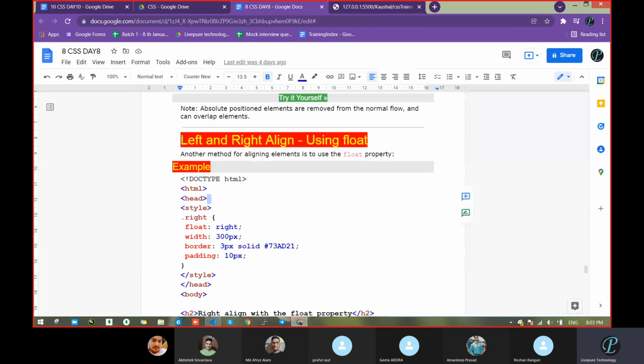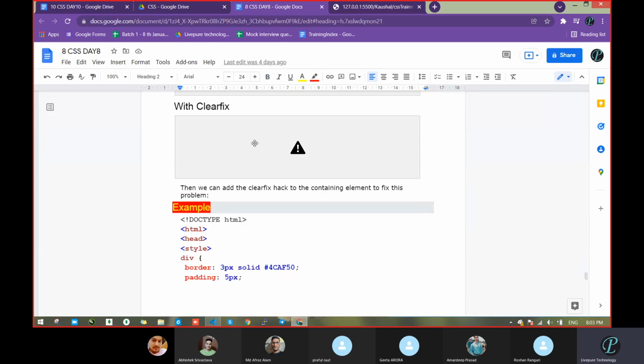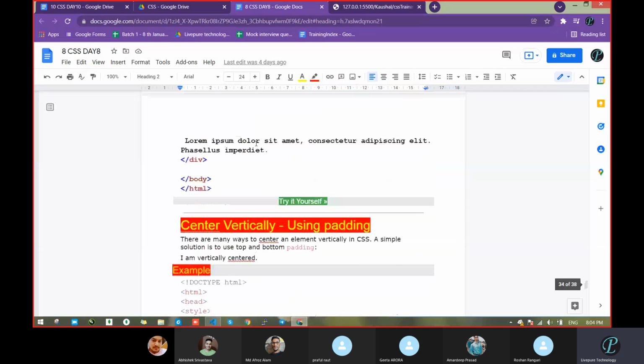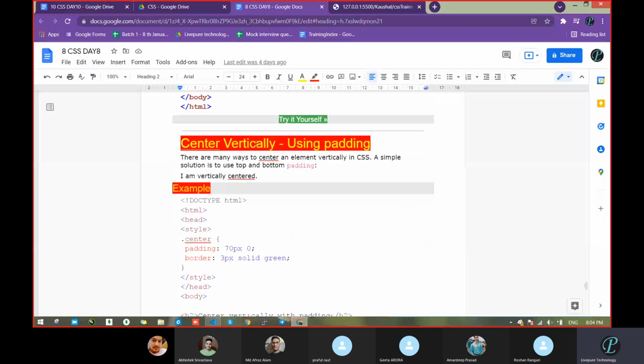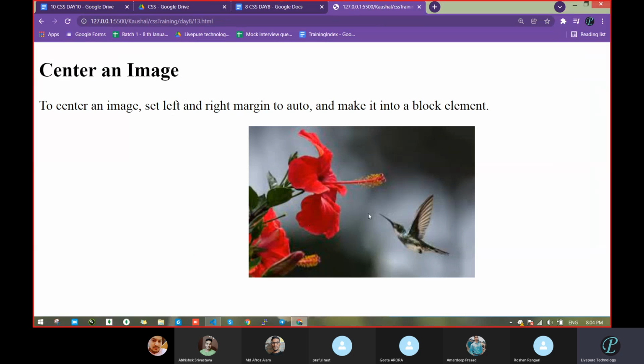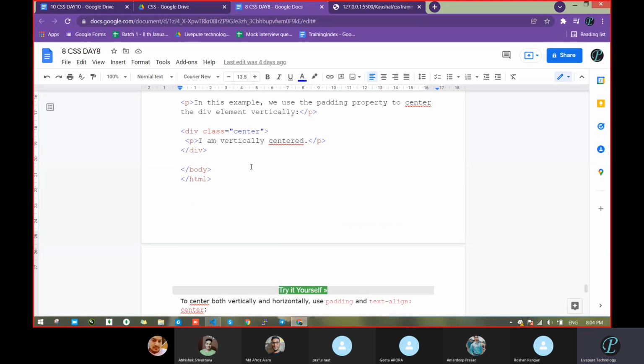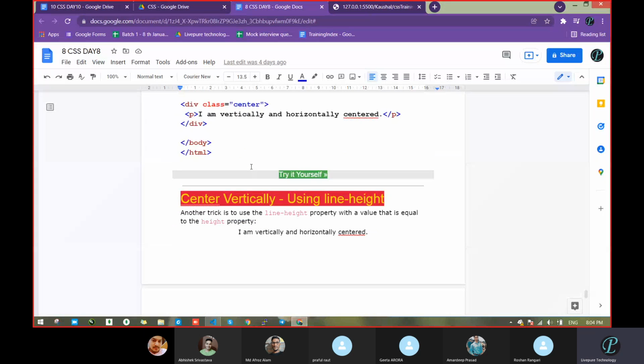With the help of float, we can move left and right for alignment. Then clearfix, we already discussed this one, that day we did this. Then what is this? Center vertically using padding. Again, passing the image in which direction? Center, but vertically. The same thing we did: when we passed just a padding value, it came in all directions, so vertically it comes down. See, it took only a top value, and the second value is 0, meaning a total of 2 values, top and bottom. We already discussed these things in the padding case itself.